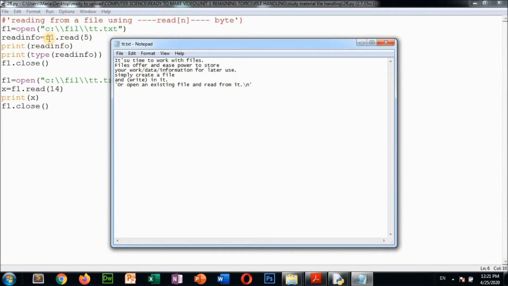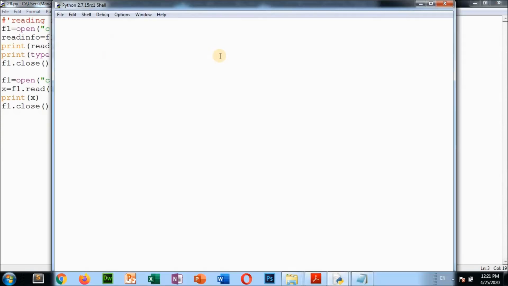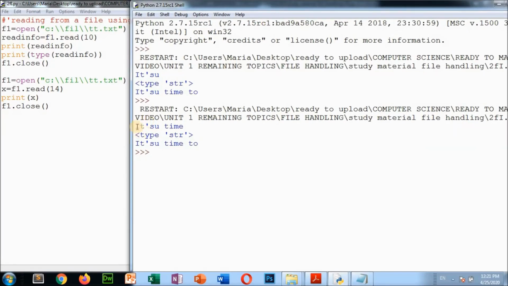So from the tt.txt file, f1.read(5): if you give 5, it will read 5 characters. Suppose I am giving 10 here. Save this and press F5 again. See how many characters are coming: 1 2 3 4 5 6, the space is also counted, 7 8 9 10. Ten characters are coming.